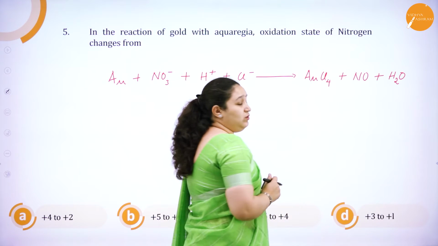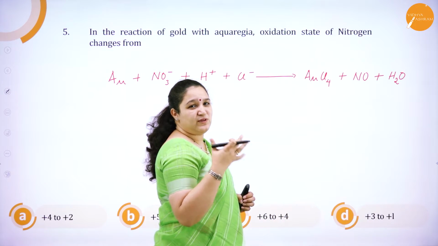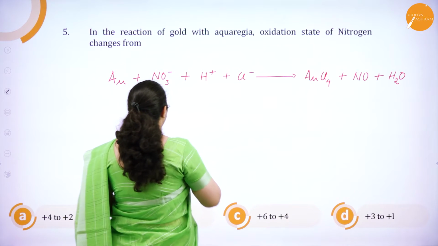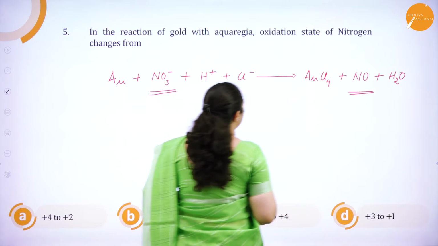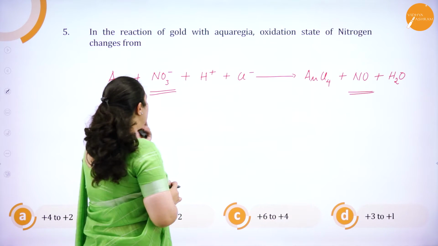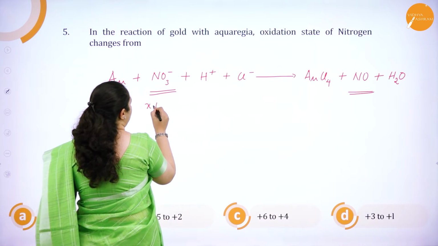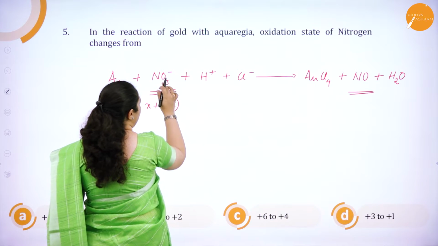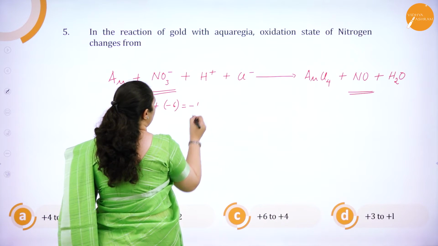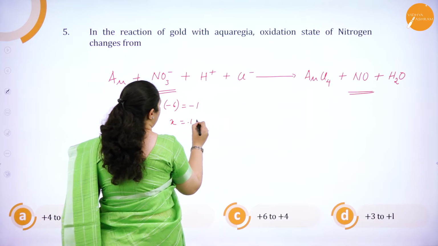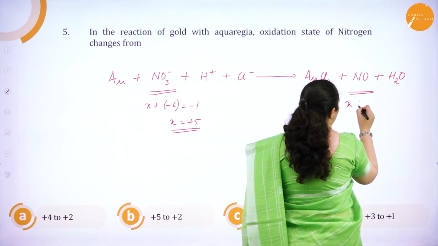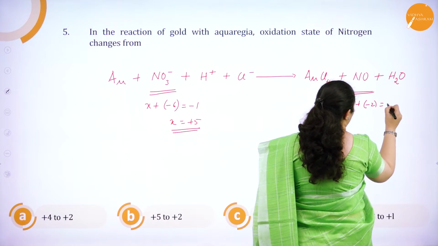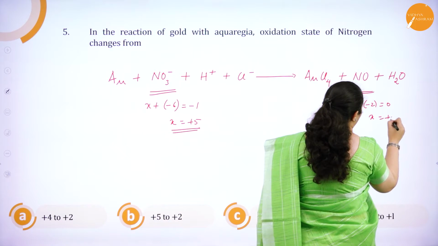Now, here I have not balanced the equation. Balancing is not very important. I need the oxidation state of nitrogen, from which to which it is getting converted. I will just calculate here. X plus -6, that is -2 into 3 is -6, is equal to -1. X is equal to +5. And here x plus -2 is equal to 0. X is equal to +2.